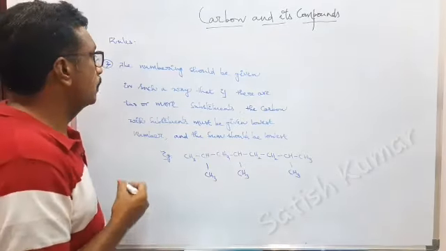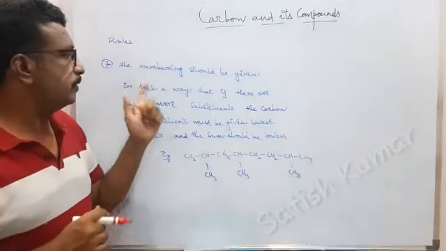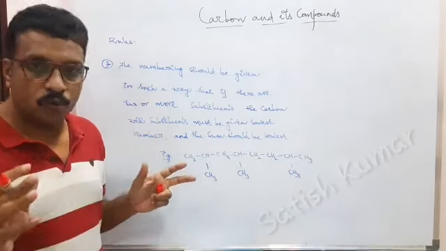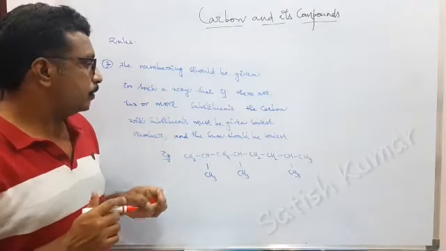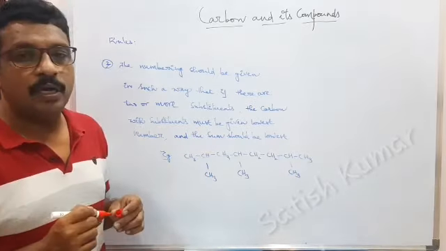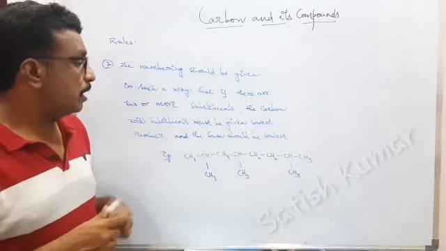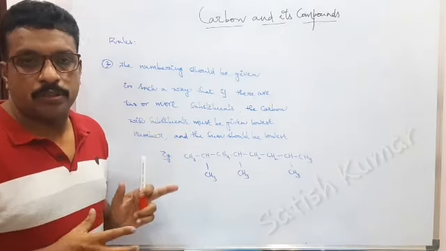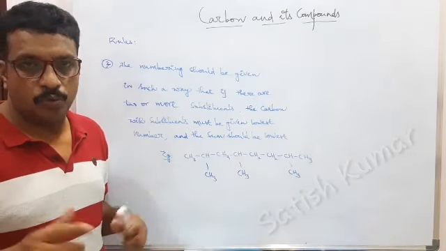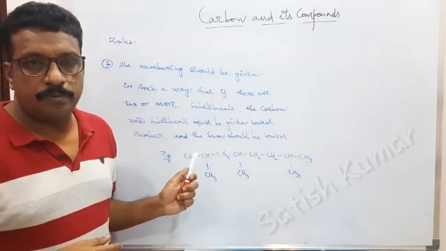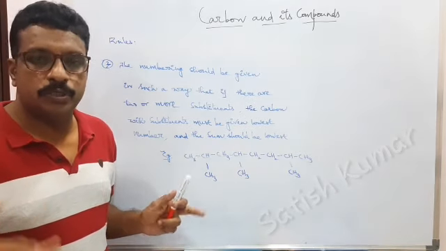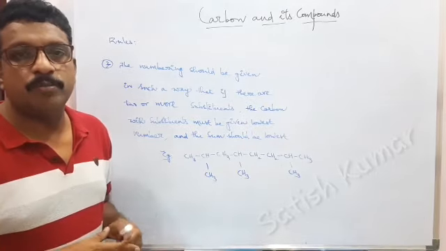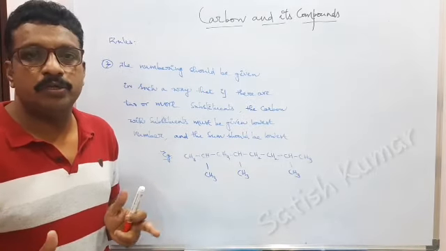Rule 3. The numbering should be given in such a way that if there are 2 or more substituents, the carbons with substituents must be given the lowest numbers, and the condition is the sum should be lowest. This is called the lowest sum rule, and we have to give numbers when there are 2 or more substituents in such a way that the sum of all the numbers we have given should be lowest.